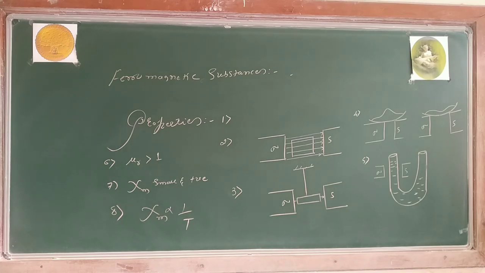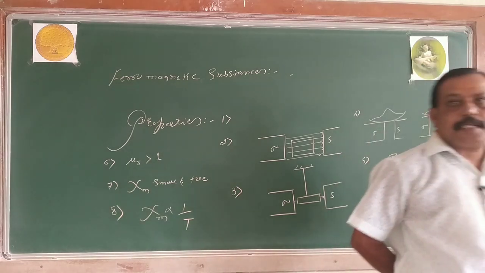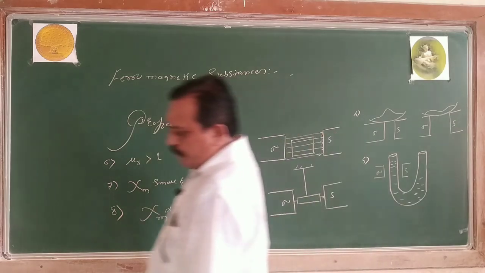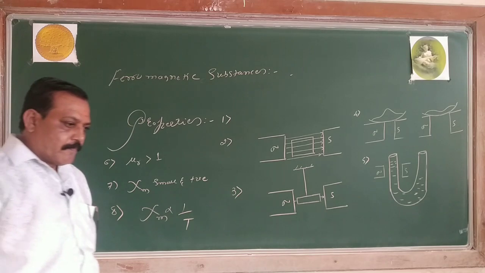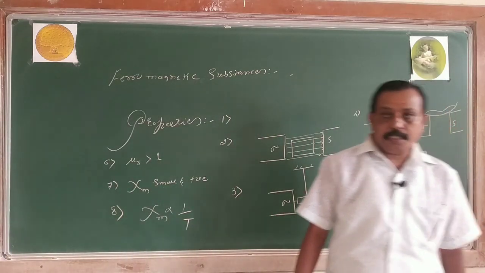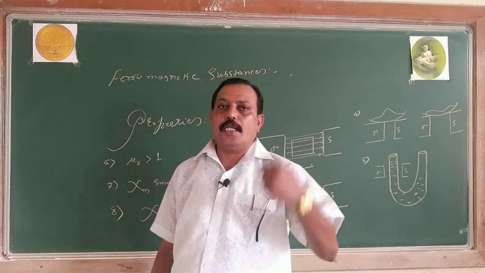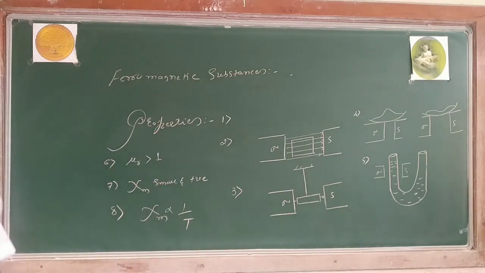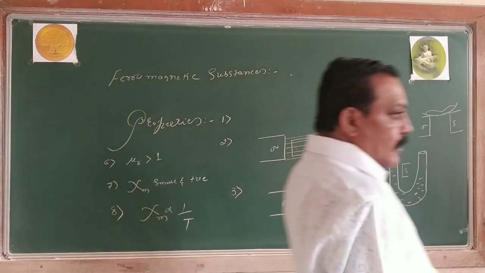Then, examples. The examples for ferromagnetic substances are iron, nickel, cobalt, steel, and alloys like alnico. What are the examples? Iron, steel, nickel, cobalt, alloys like alnico.